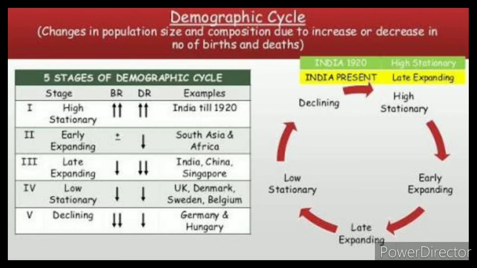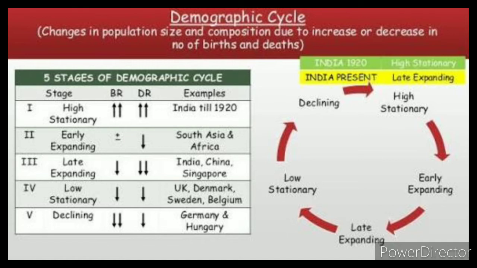Now, about the first stage, that is high stationary. This stage is characterized by high birth rate and high death rate, which cancel each other, and the population remains stationary. India was in this stage till 1920.